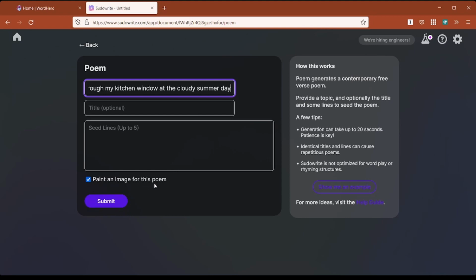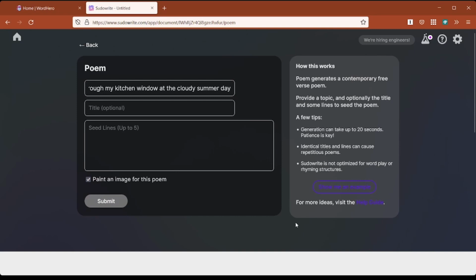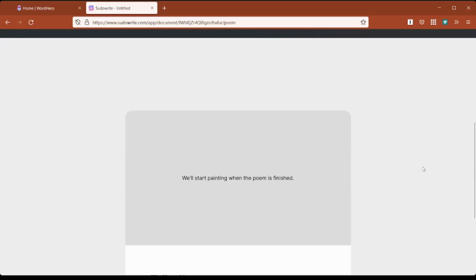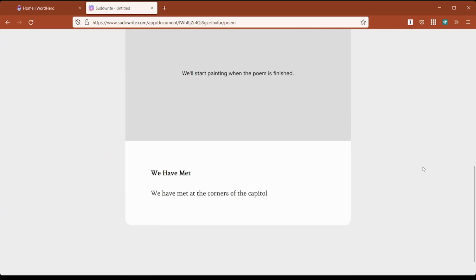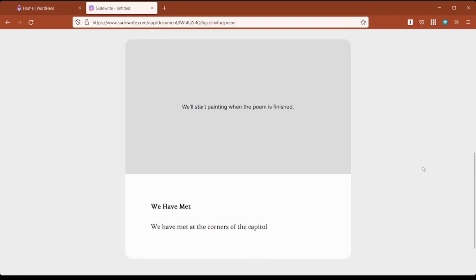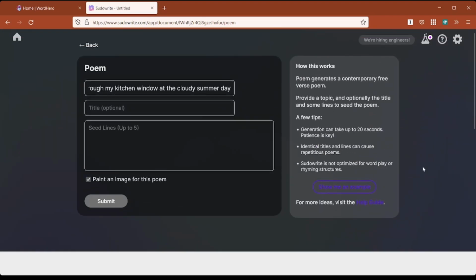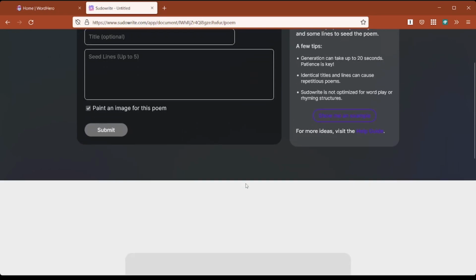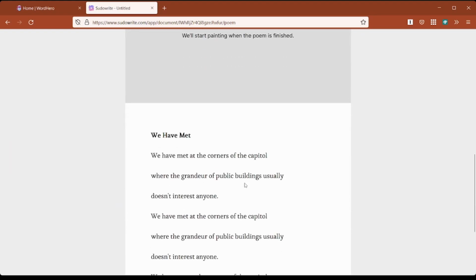But look over here, paint an image for this poem. This is one of the things I love about Sudowrite because it's lots of fun to do this. So I click submit, and scroll down here, and it says we'll start painting when the poem is finished. Now, what's interesting about this is often Sudowrite will go on its own way. So I give it a subject to think about, but it doesn't necessarily write about that. It goes off in completely different directions sometimes, and I love that.